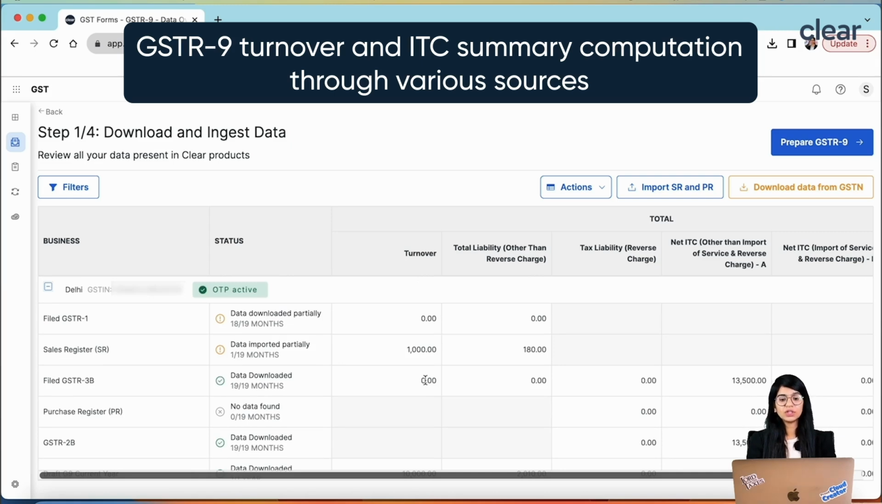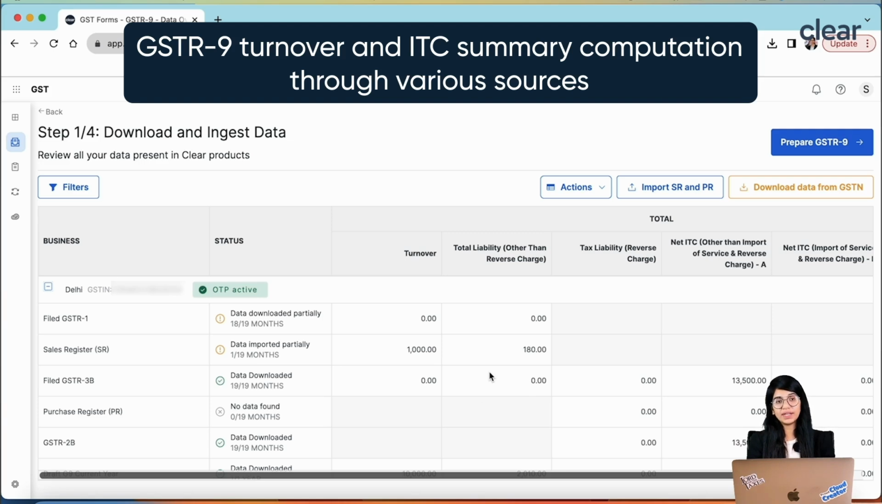Once this is done, in the same view you will be able to know whether the turnover reported in your GSTR-1, 3B and the books is the same or not. And if there is a discrepancy, then obviously you have to correct either your books of account or maybe the GSTR-1 or the 3B filing, which means you have to do certain adjustments or amendments.